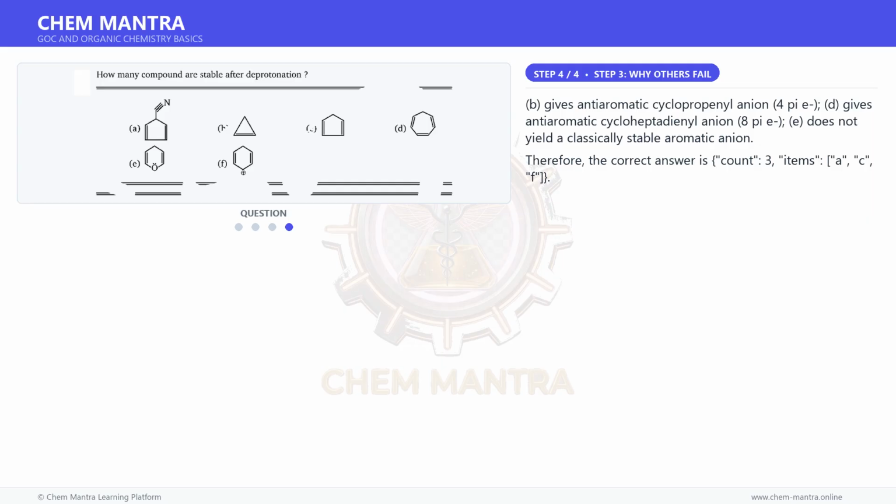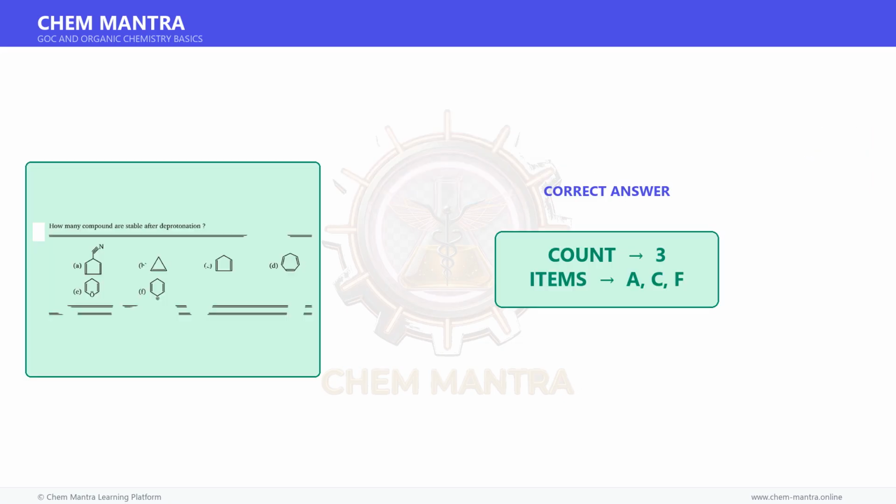Therefore, the correct answer is 3 items: A, C, F. Therefore, the correct matching is 3 matches: A, C, F.